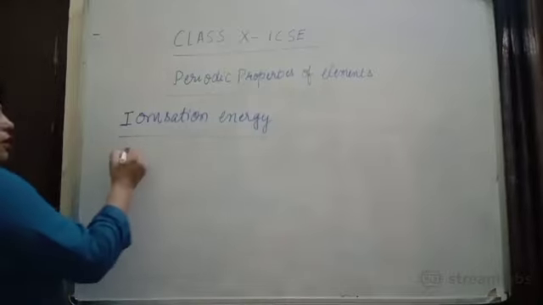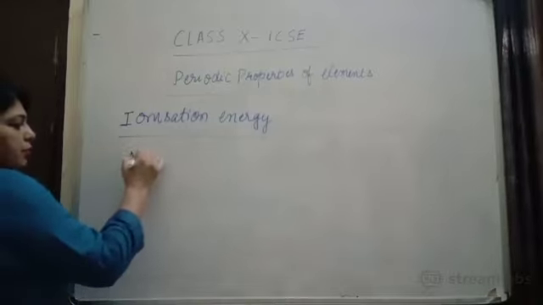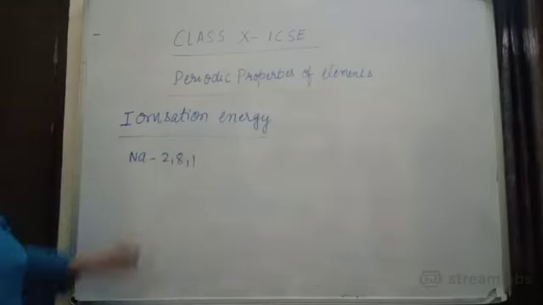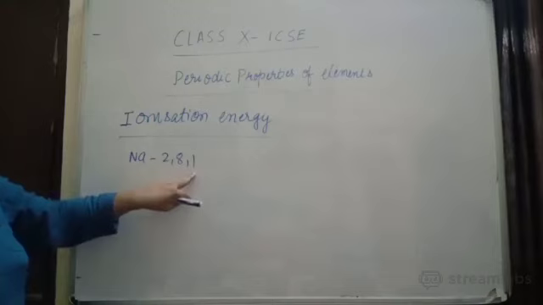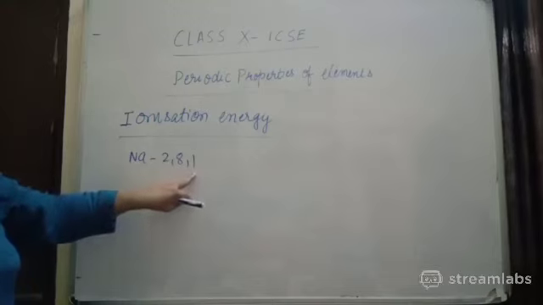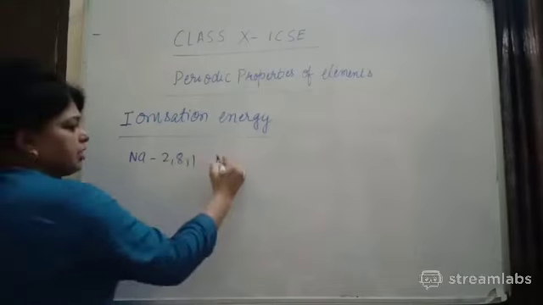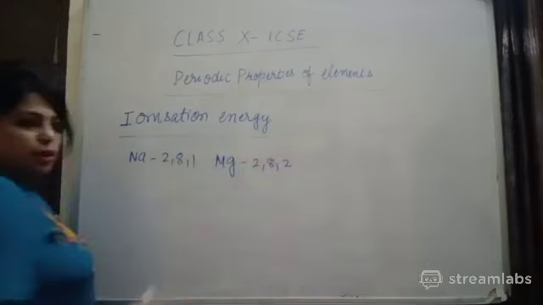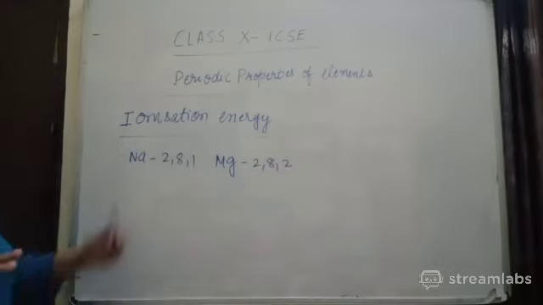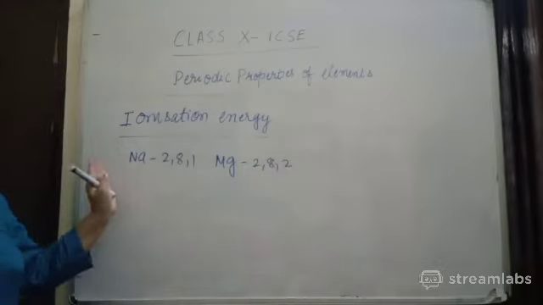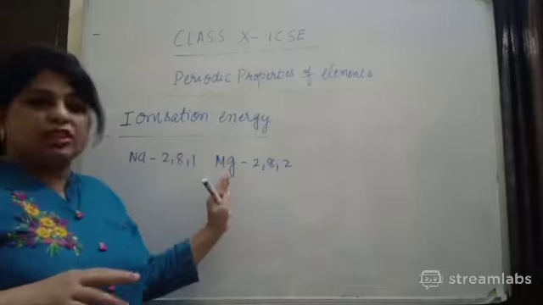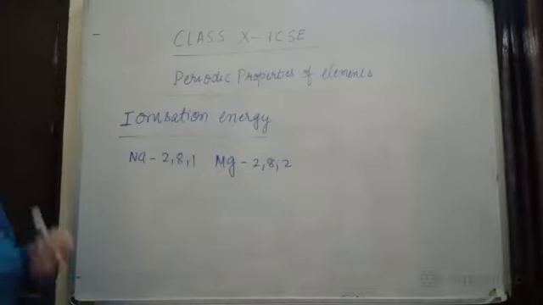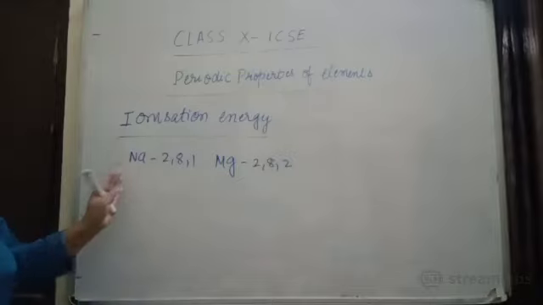Now for example, sodium requires less ionization energy. Why? Because it has to lose only one valence electron, so there will be only the first ionization energy. But in case of magnesium, group 2A, it is required to lose 2 electrons. It means whatever energy is required by sodium, it will be greater in case of magnesium, because there are 2 valence electrons. So magnesium requires more energy than sodium.